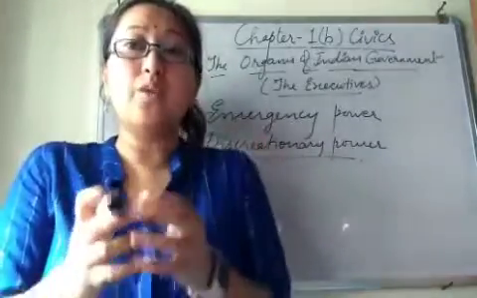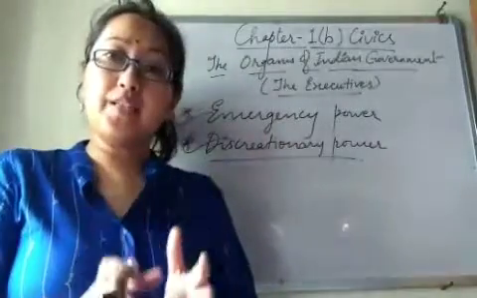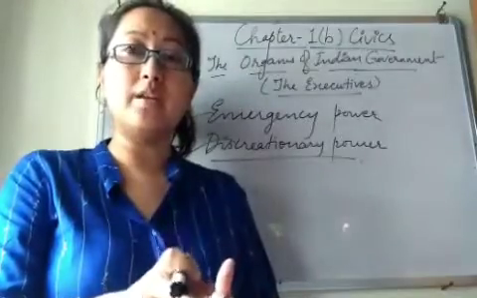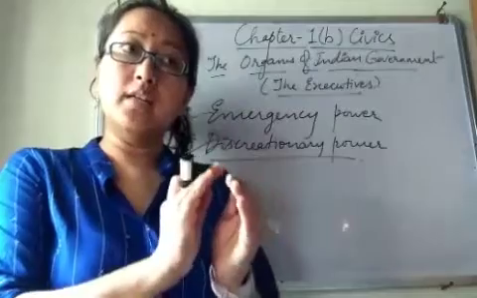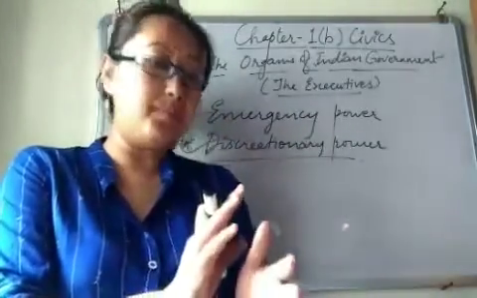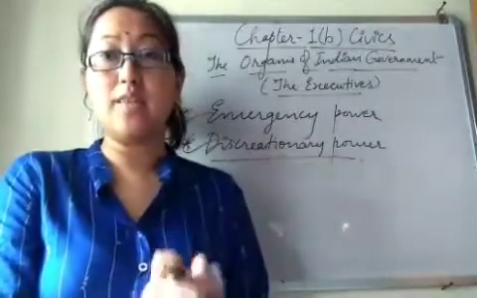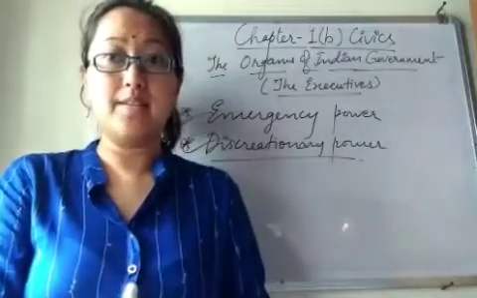In that condition, the president has to use his individual judgment and invite a person among those parties as the leader of the government, as prime minister. So that's a very important function of the president.